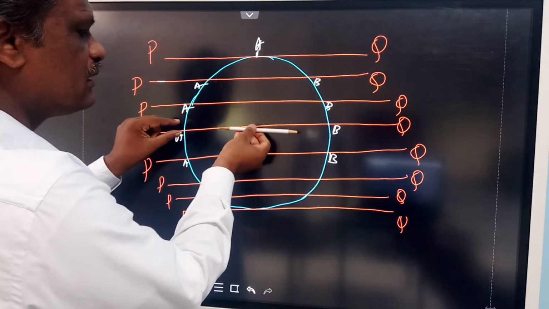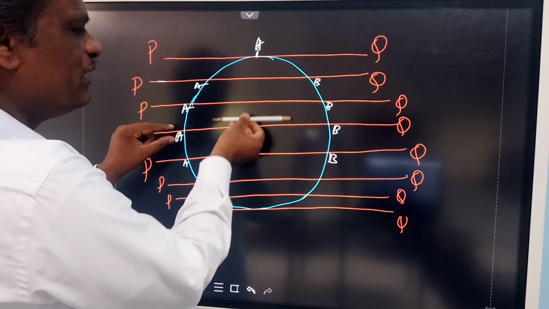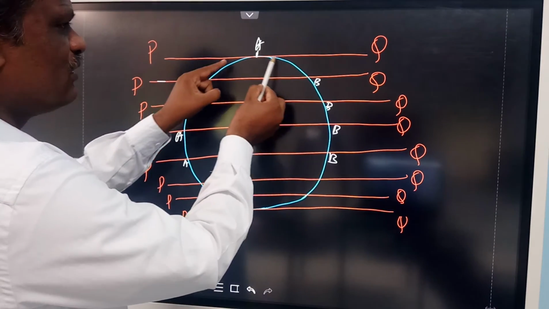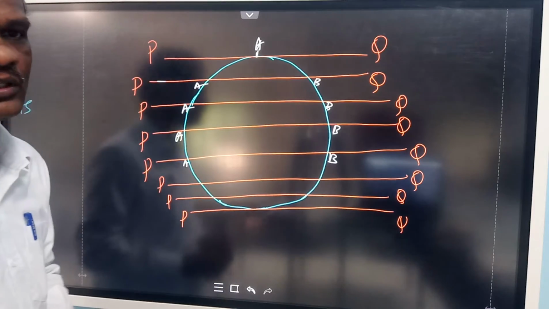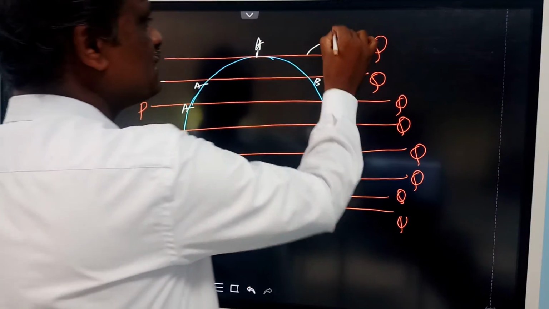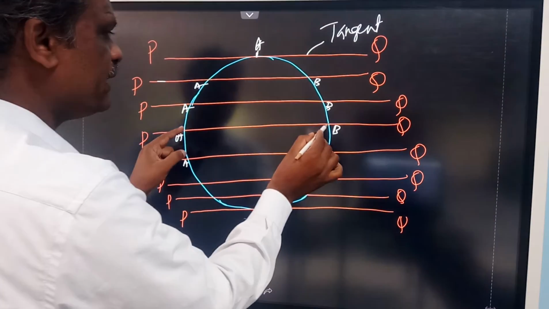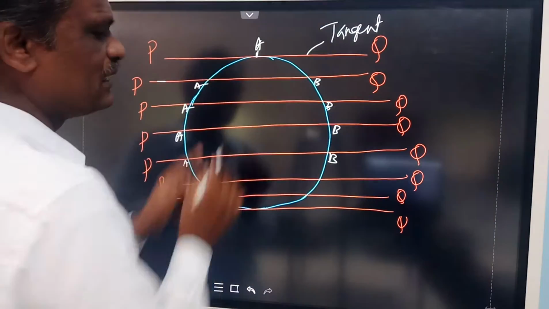So when you move this line away from the center, both the points A and B come closer and closer, and at one particular point both will coincide. Then this becomes a tangent. Now a secant becomes a tangent when the endpoints coincide with each other.